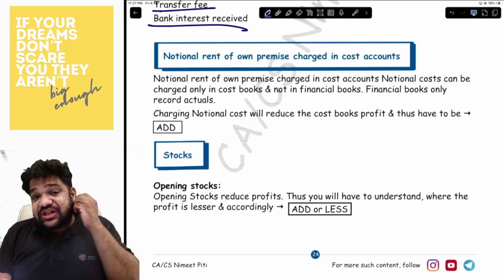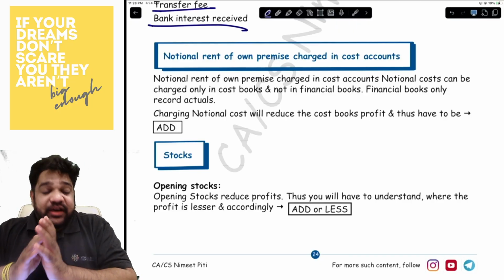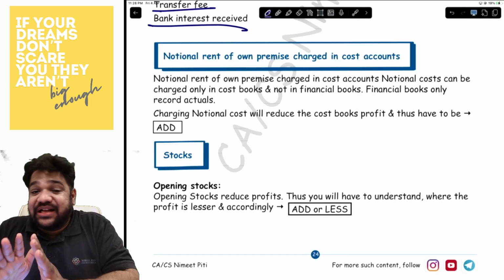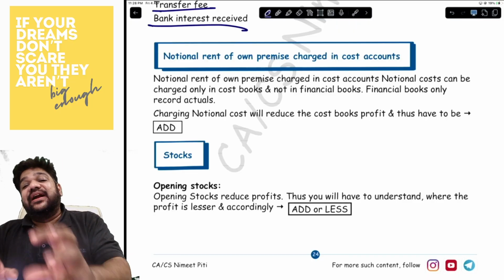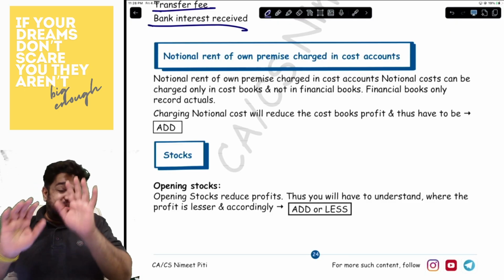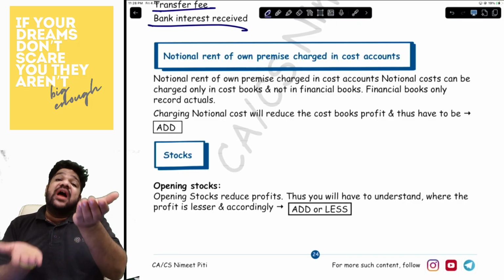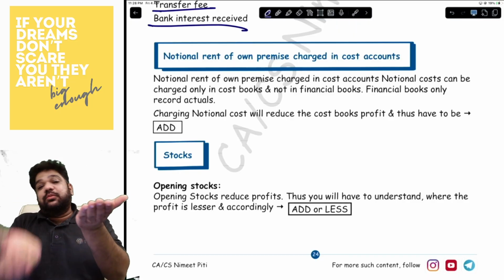Okay. Then you have notional rent of own premises. Now, notional rents are only and only allowed in your cost books, not allowed in your financial books. Notionals can be written only in the cost books, not in the financial books. Now, since it is a cost, because of that, the profit of the cost books has reduced, and now you have to match the financial books, so you add.